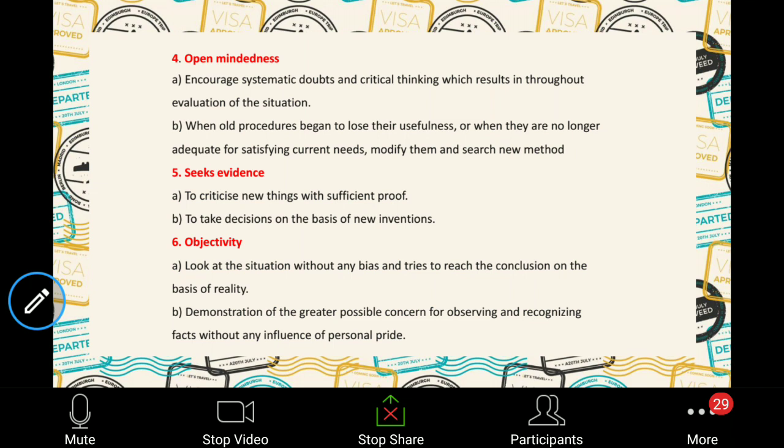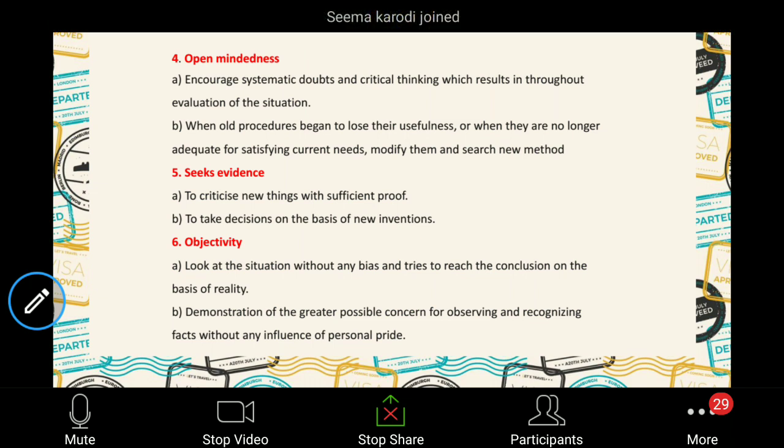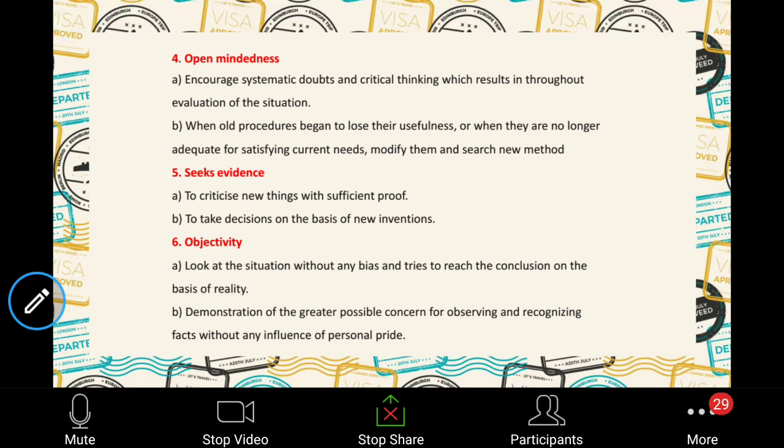Open-mindedness here is nothing but acceptance. And when you do any experiments, you have to refer to other theories also. You have to accept other opinions. You should be free to accept any opinions given to you, any suggestions given to you. This is the way you will learn. So this is the open-mindedness.